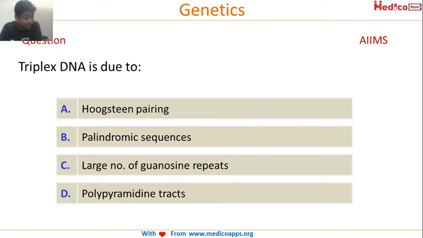So Debashri Panda says A. Anyone else? Okay. Satish says D. So the correct answer is actually A. Okay, correct answer is A, Hoogsteen pairing.